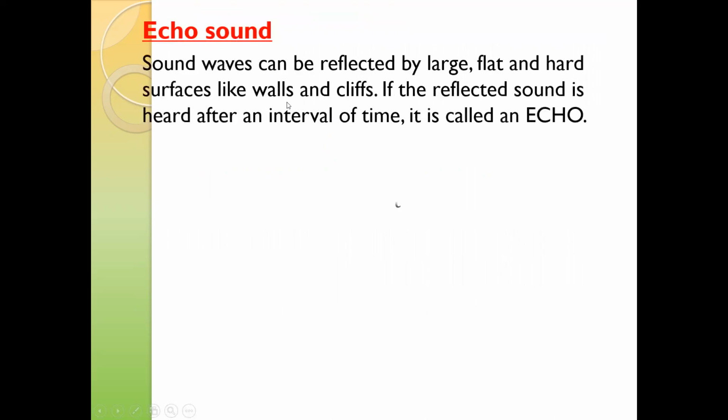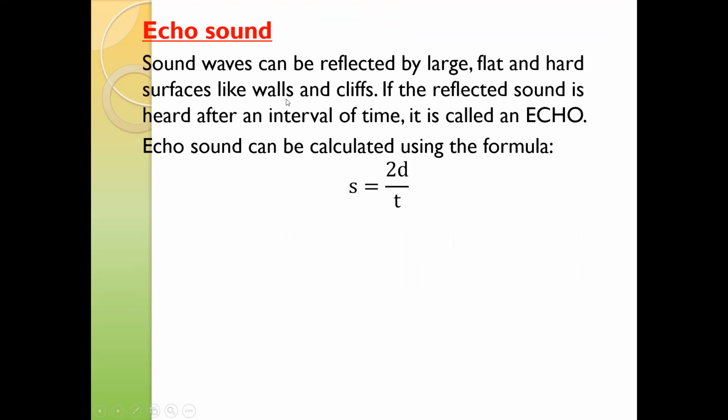What is the concept of echo? The term echo means reflection of sound. When the sound strikes a surface and bounces back, we call that an echo. For example, this is the source of the sound, and there is a reflecting surface which is at a distance d.